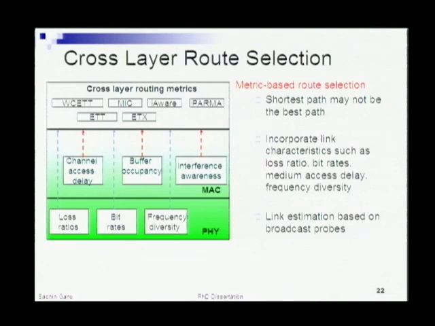The whole idea is to capture the behavior of the underlying link into the decisions you make when you select your routes. The existing approaches use one or a combination of these techniques to do the route selection.